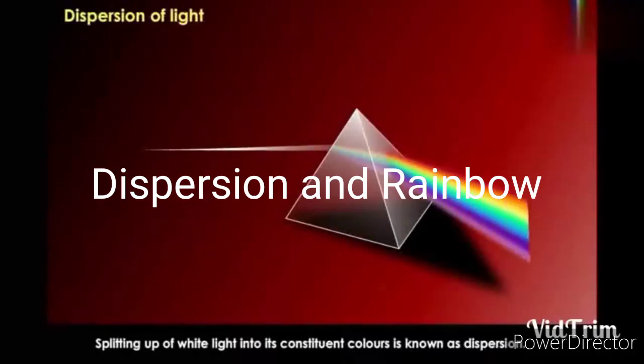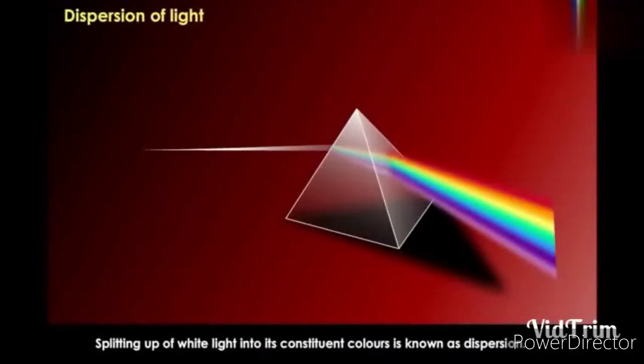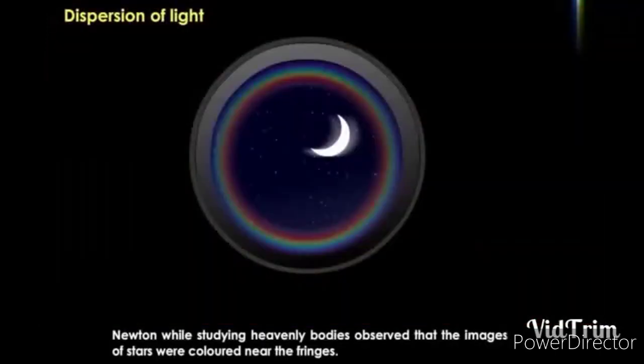Hello my dear students, today we will see dispersion and rainbow. Splitting of the white light into its constituent colors is known as dispersion. When the white light passes through the prism, then it splits into 7 colors.